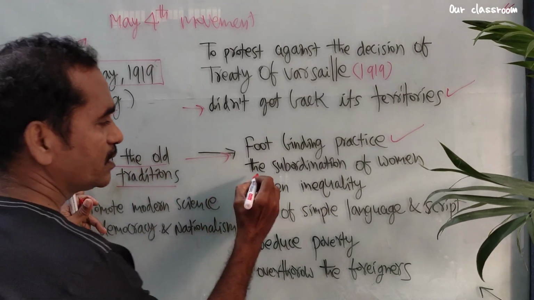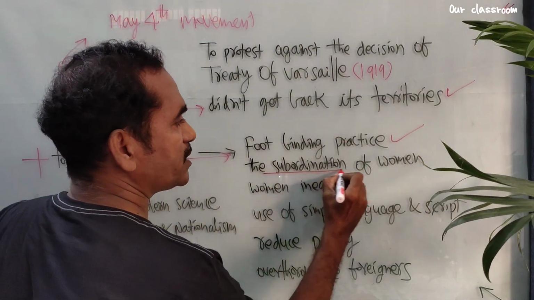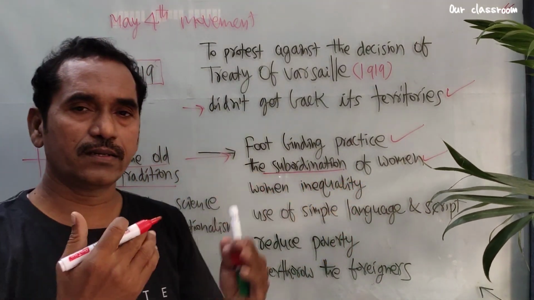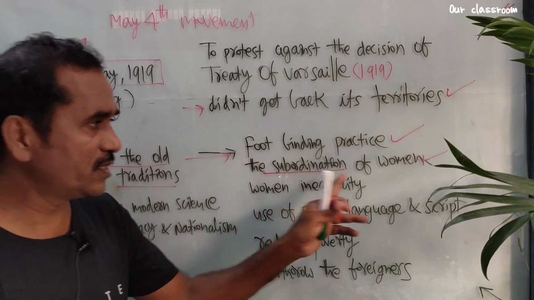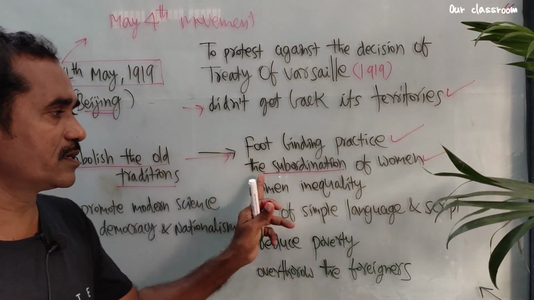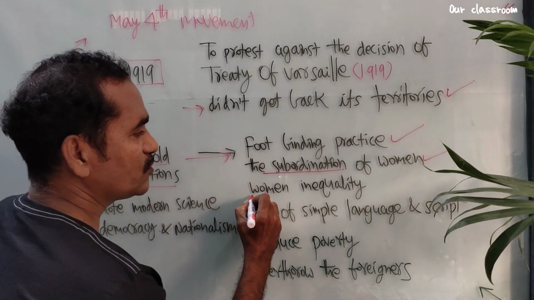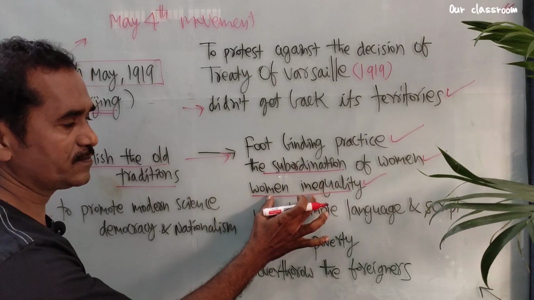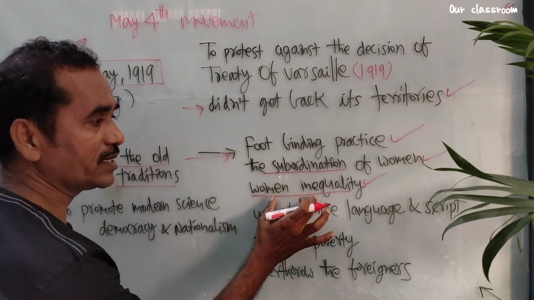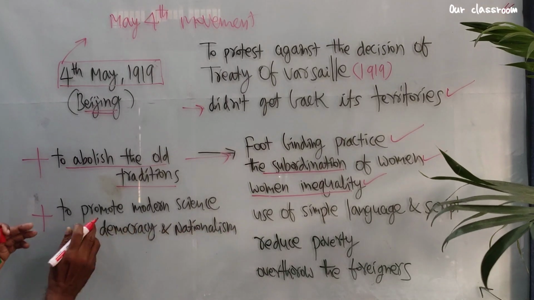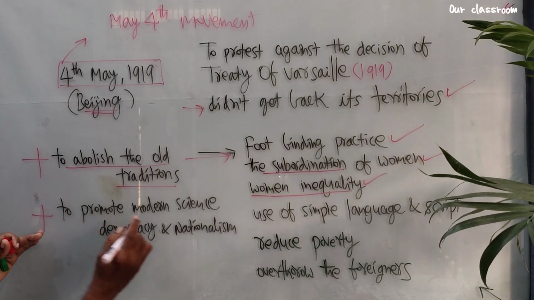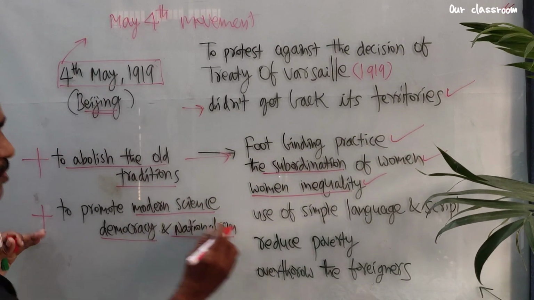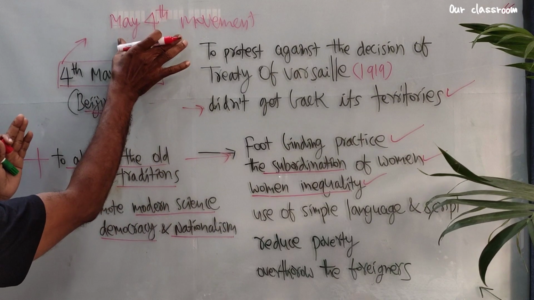They wanted to abolish the subordination of women. Subordination of women here means that one man could have many wives. This was a very bad system, and they wanted to eradicate it. They wanted women's equality. At that time, women were not treated equally, so they wanted to abolish women's inequalities. And also see one more point: to promote modern science, democracy and nationalism. So these points were also added to the May 4th movement.